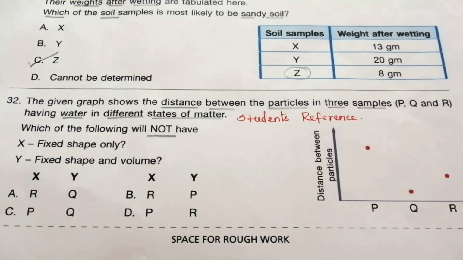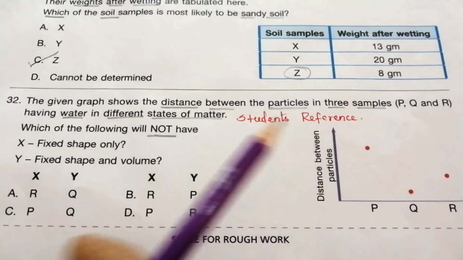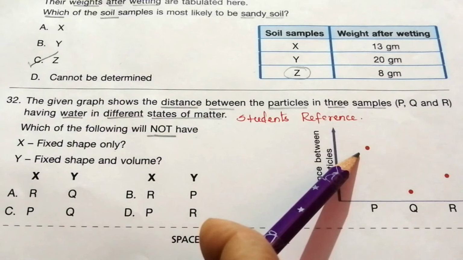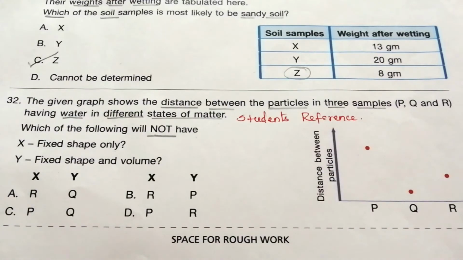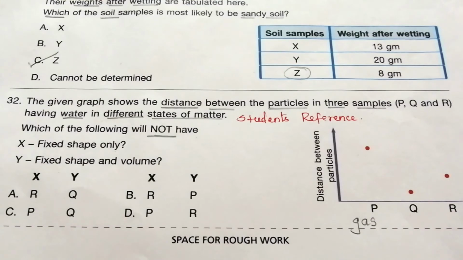So to find the answer, first we will analyze the given graph. And this is the distance between particles. So for P, distance is high. So P is gas. And in Q, the distance between particles is less.